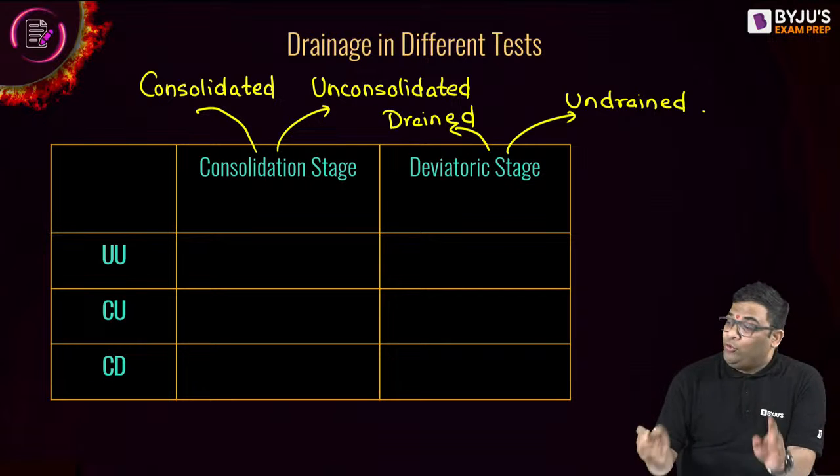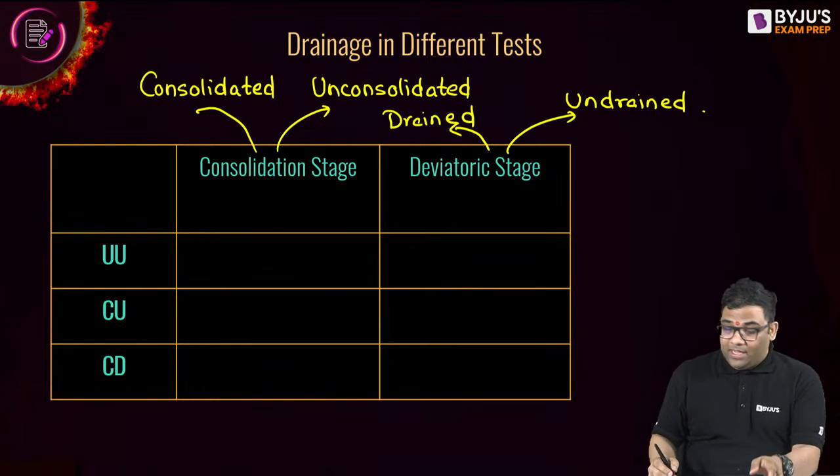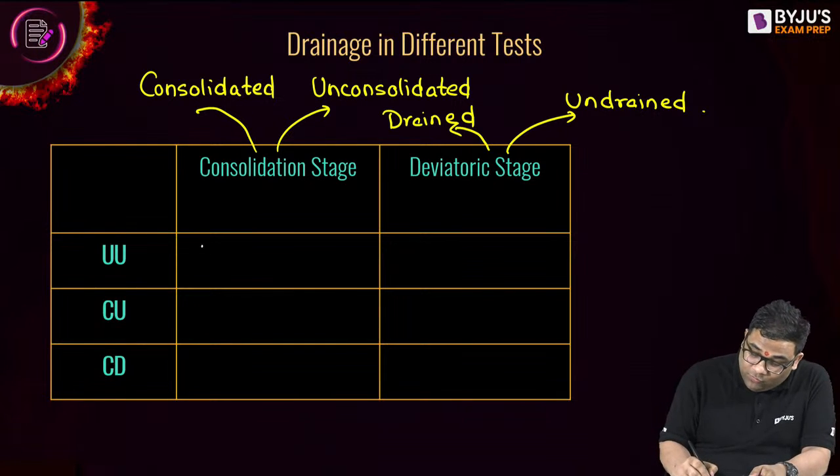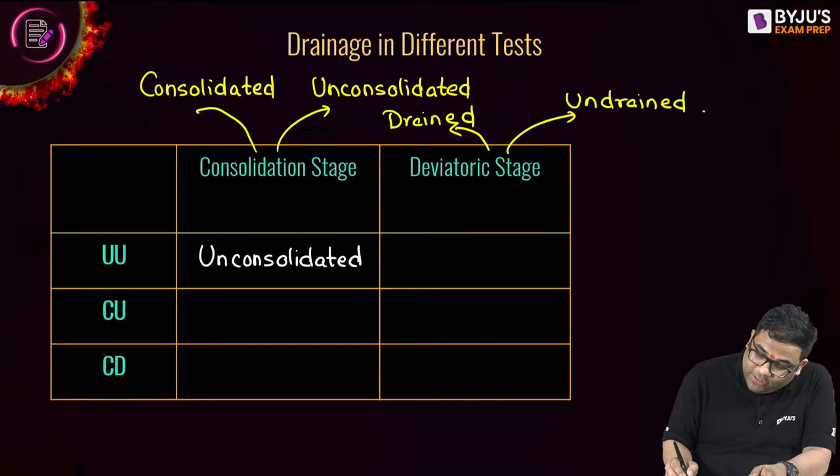So when I say UU, this is unconsolidated, undrained.